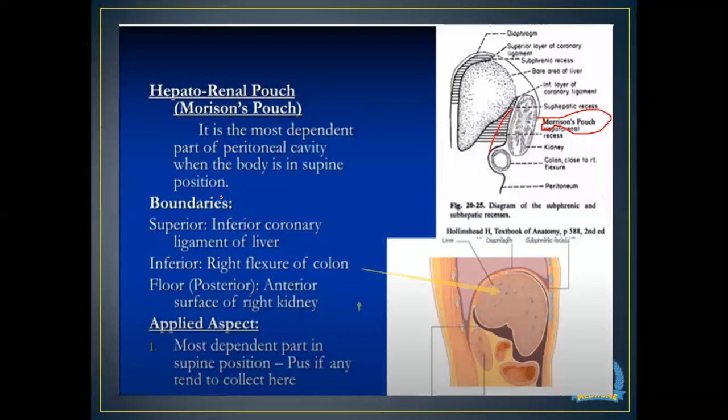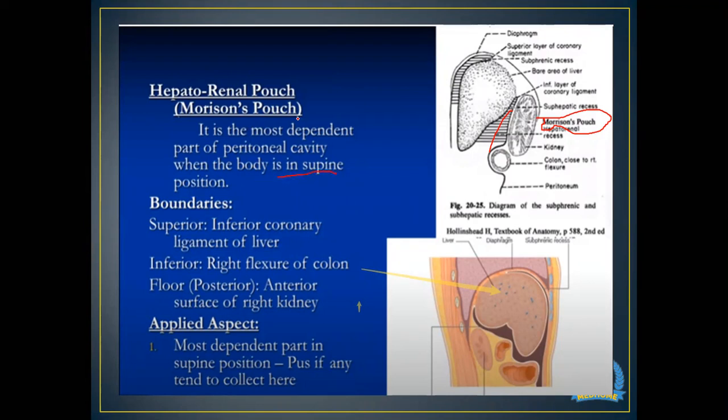And what is the importance of this most dependent part? If there is any pus collection, it tends to be collected here. Most of the pus you can drain from here under ultrasound guidance. So this is the most dependent part when the body is in supine position.